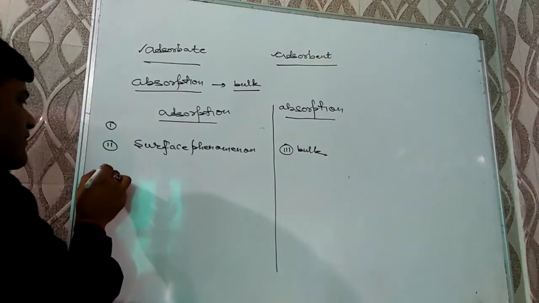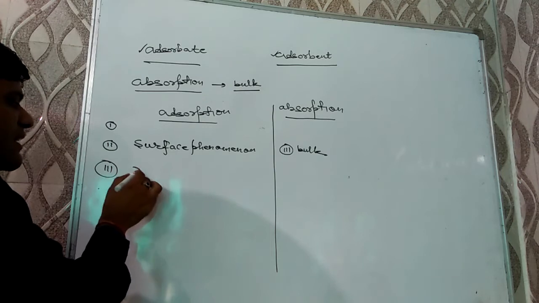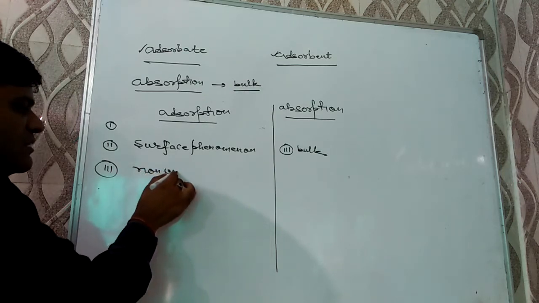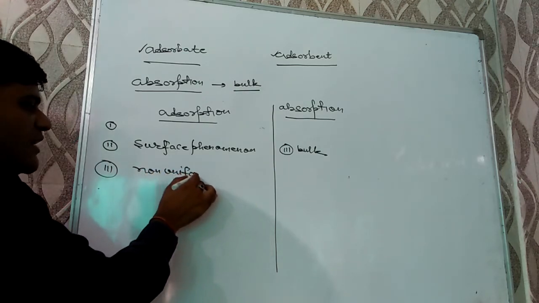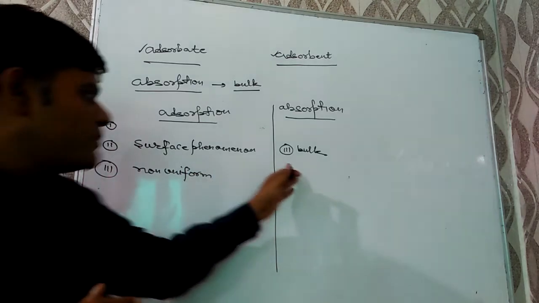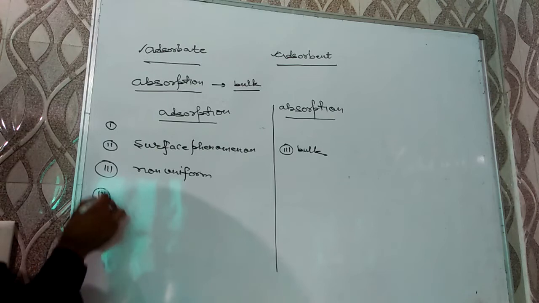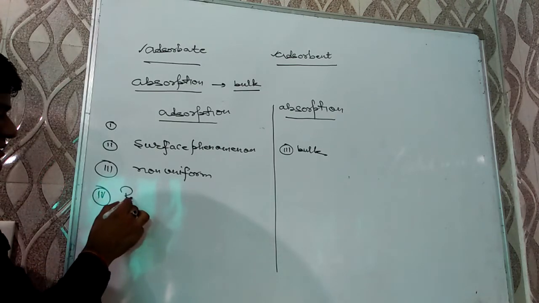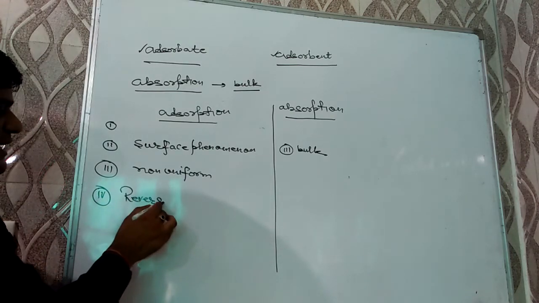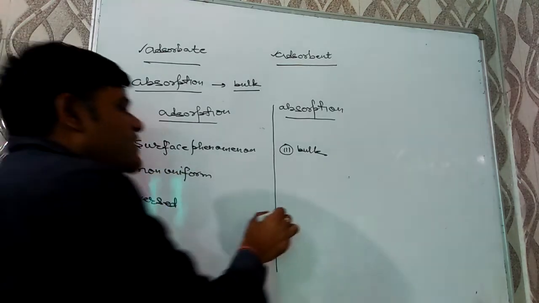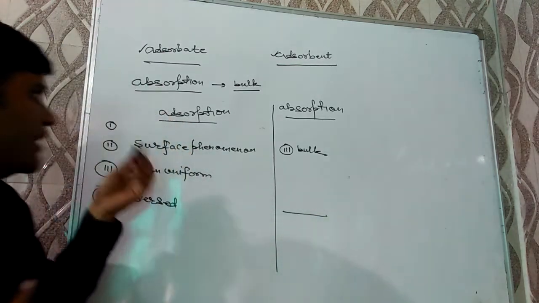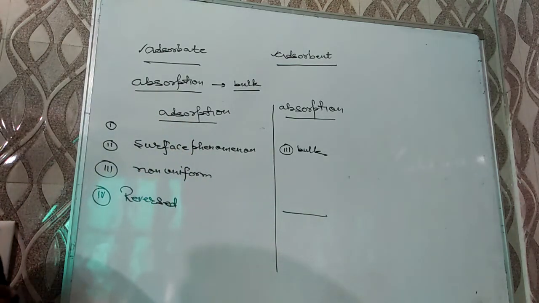The next point is that adsorption is generally non-uniform, but absorption is uniform. Next, a very important one: adsorption can be reversed, but absorption can never be reversed. Now, we have to discuss the types of adsorption.